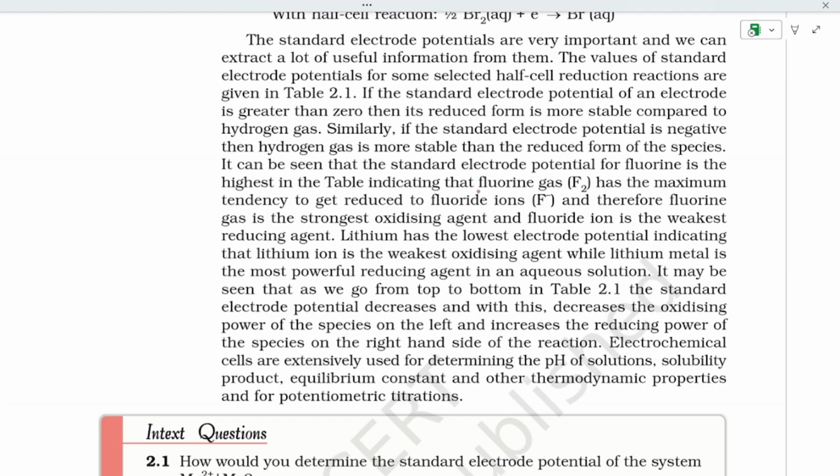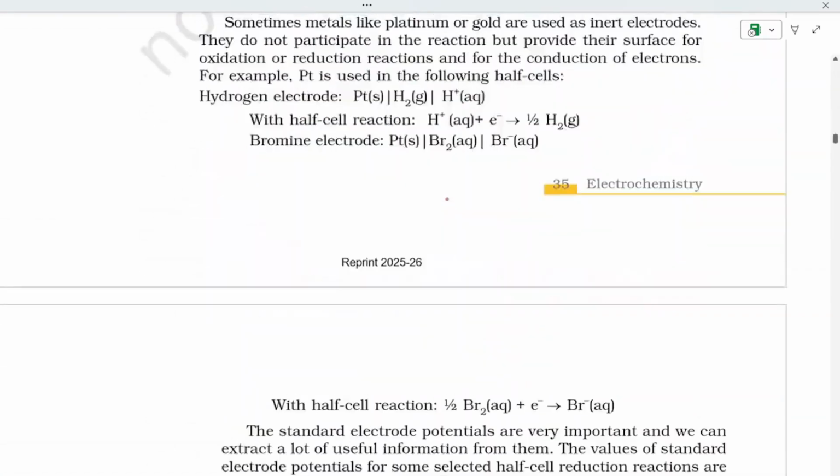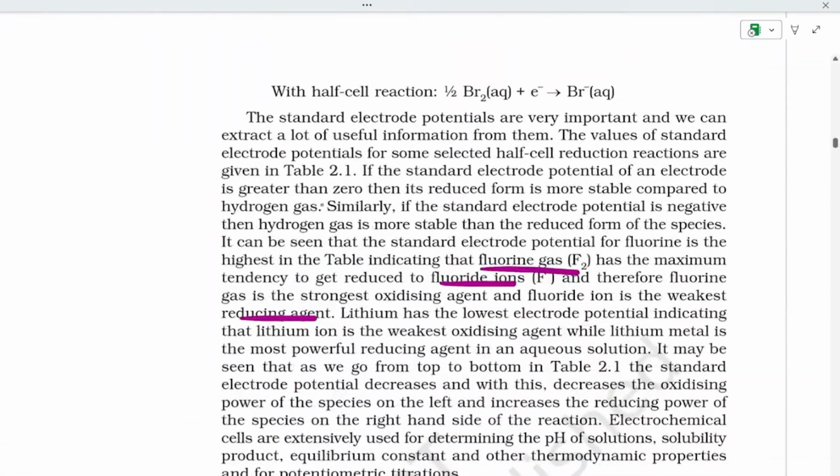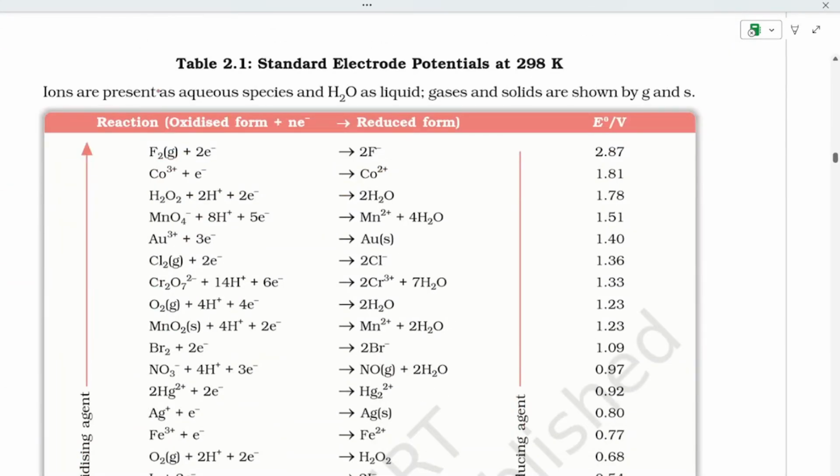Now the table indicates fluorine gas and fluoride ions, and therefore fluorine is the strongest oxidizing agent. Let's discuss, where is table 2.1? See here, this is table 2.1, the reactions are given in the reduced form along with the E naught value in volts.